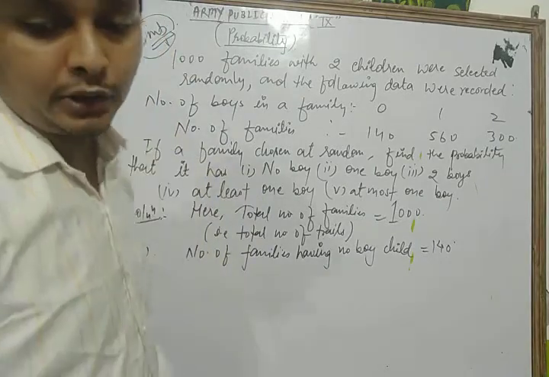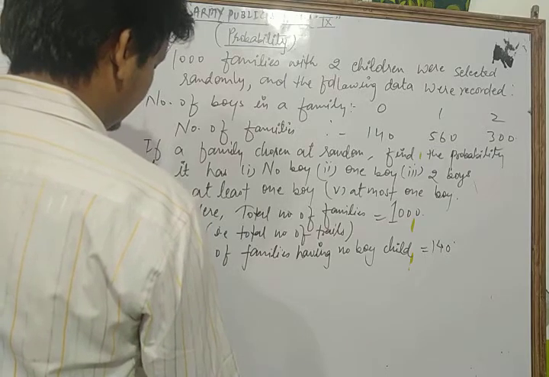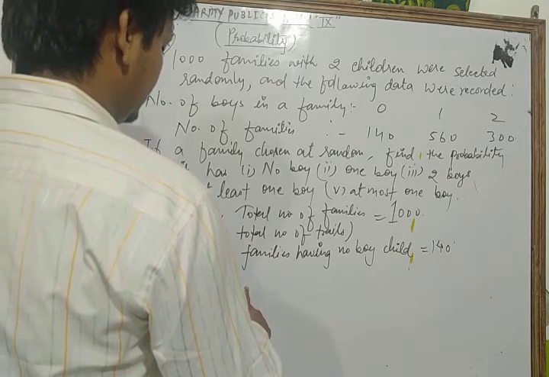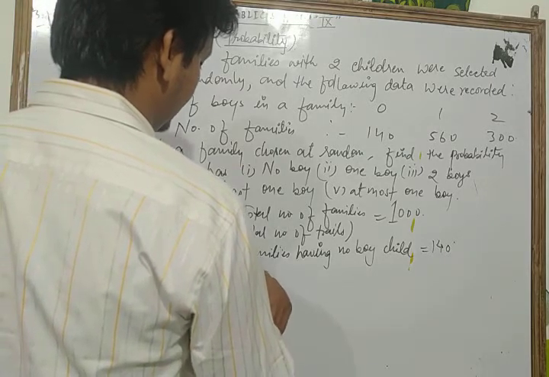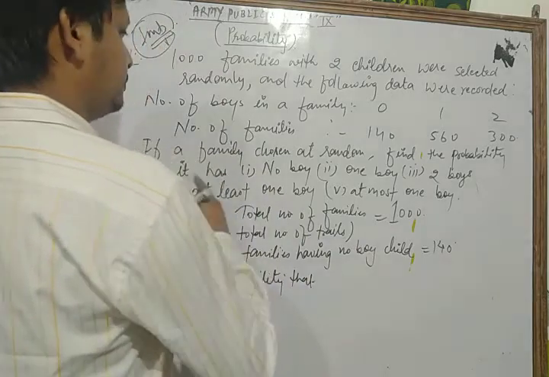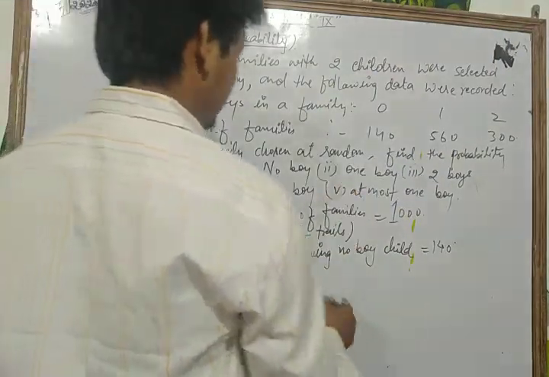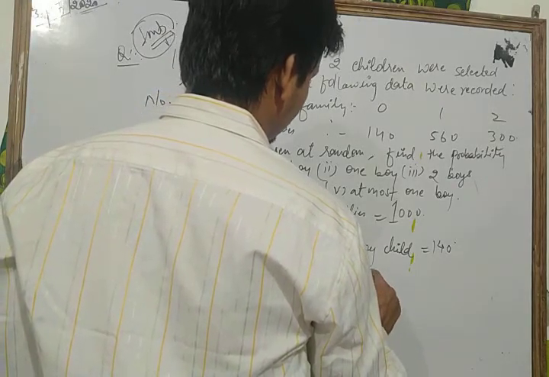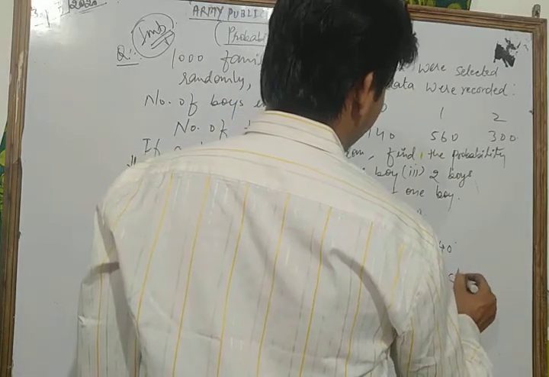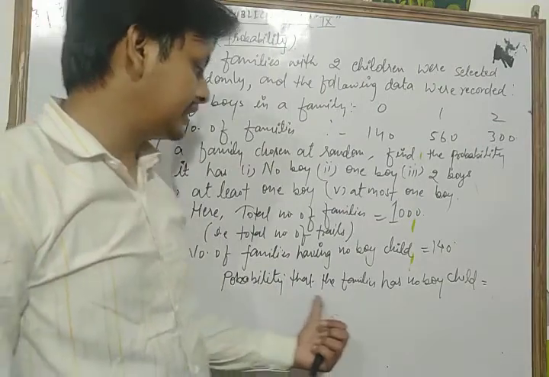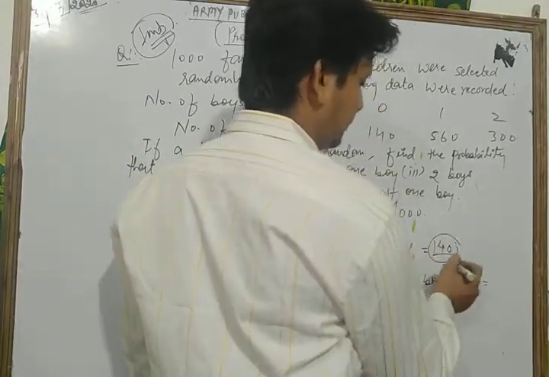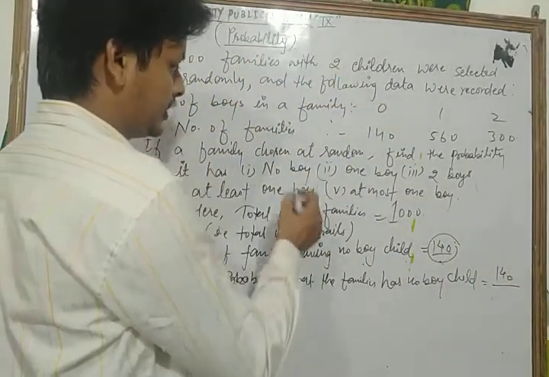So, dear students, the probability that the family has no boy child is equal to the number of families having no boy child, that is the favorable condition, which is 140, upon the total number of families, which is 1000.